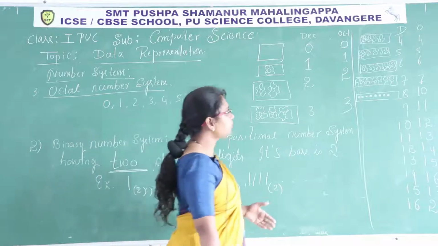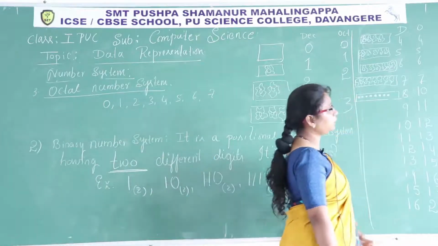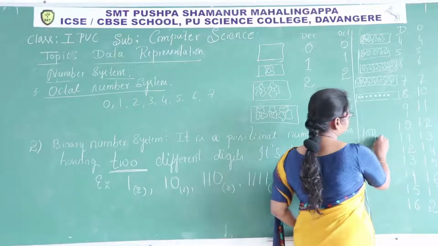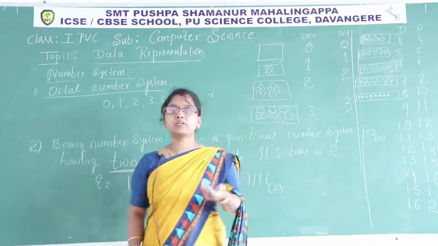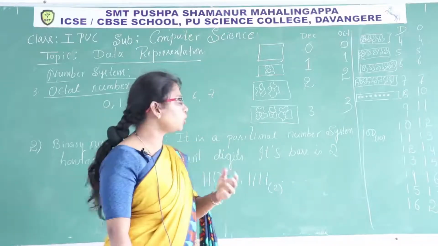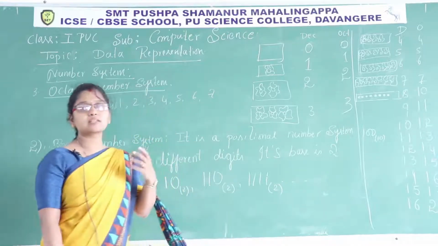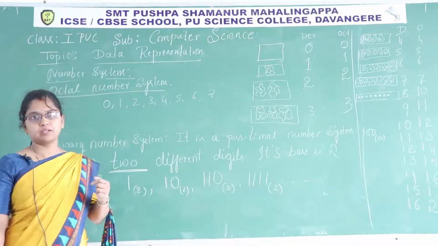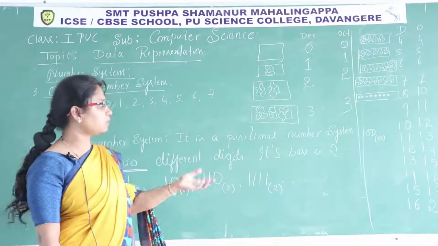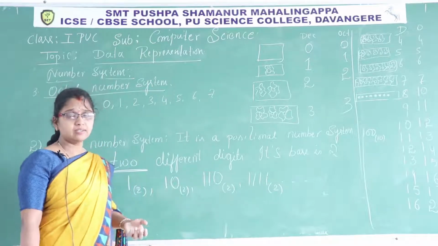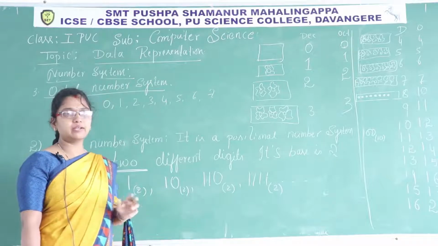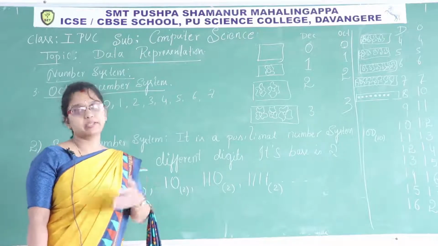Understood? So it is a very lengthy process. If I want to represent 100, the decimal number, how to write this 100 in octal number system? Keep on writing those numbers? It takes more time. So there are standard conversions. We can go through this method also, but it takes more time. That's why some methods are there to convert decimal to binary, decimal to octal, decimal to hexadecimal.